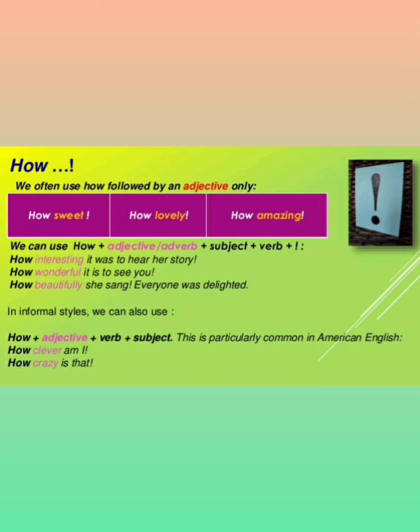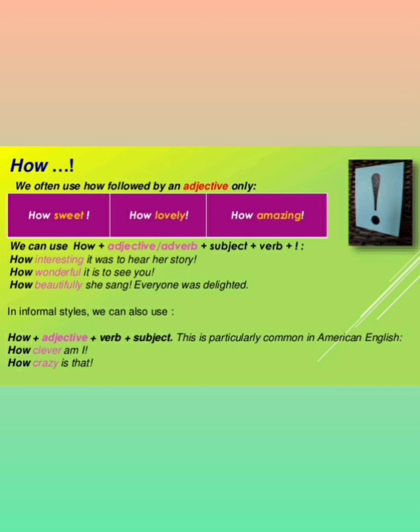So we often use how followed by an adjective only. "How sweet!" "How lovely!" "How amazing!" We can use how plus adjective or adverb plus subject plus verb, and at the end you have to put an exclamation mark. If you do not put the exclamation mark, your whole sentence will be wrong. "How interesting it was to hear her story!" "How wonderful it is to see you!" "How beautifully she sang! Everyone was delighted."